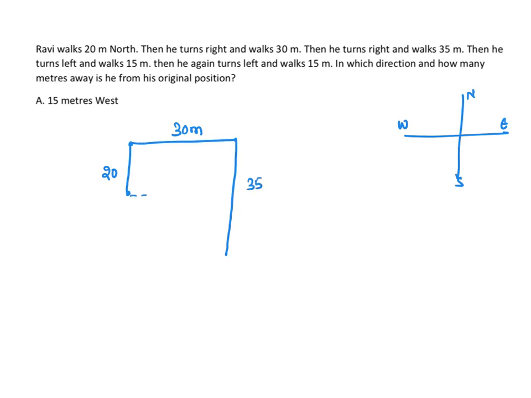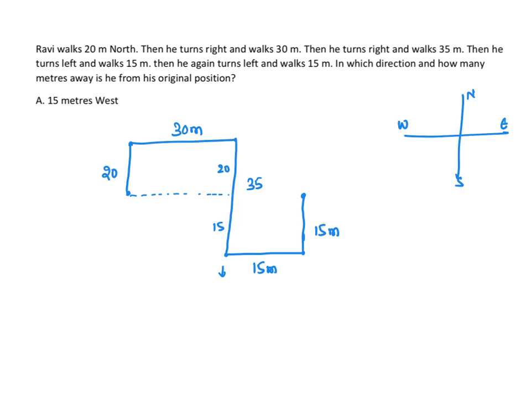So an imaginary line I am drawing here. This is 20, this is 15. Then he turns left. His left is now, he is facing this side. So his left is here. 15 meters he walks. And then again he turns left. Again left for him is this side. 15 meters exactly. So 15 here.